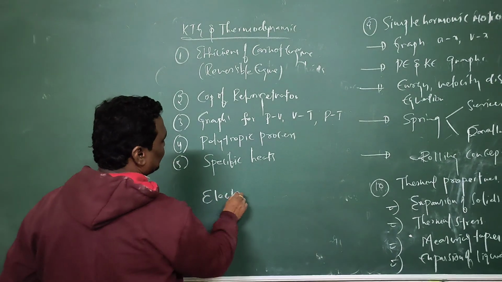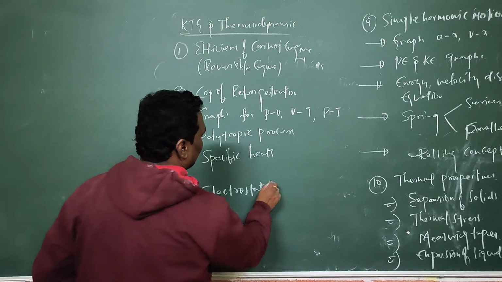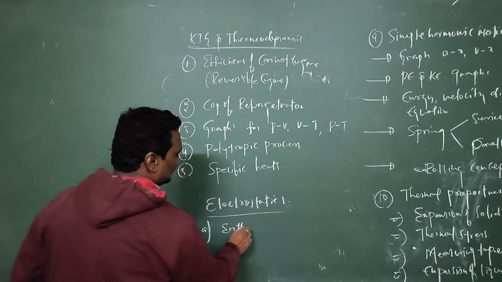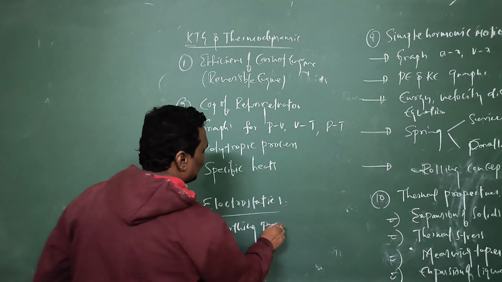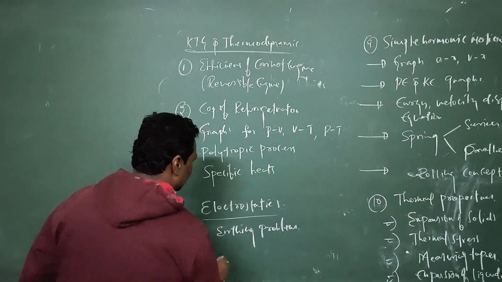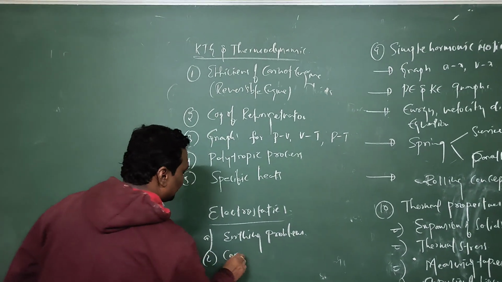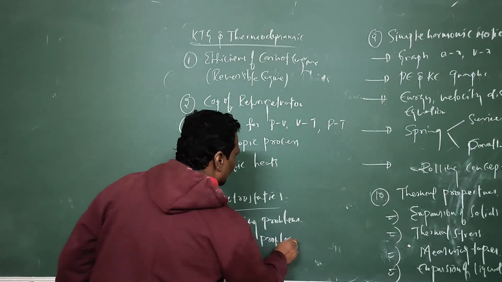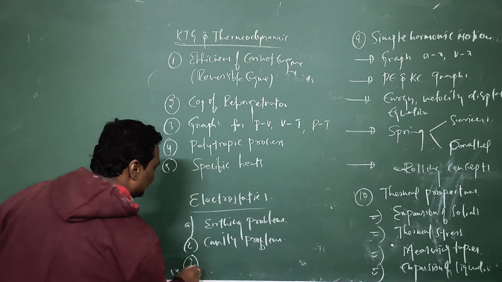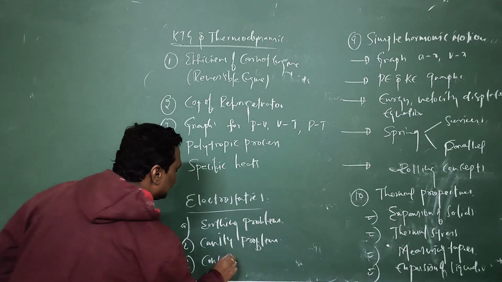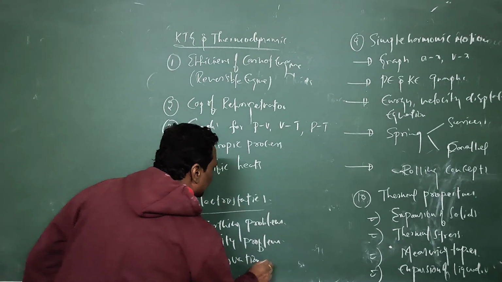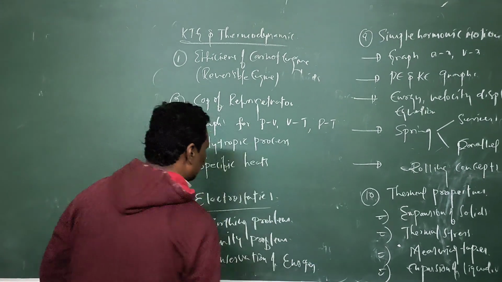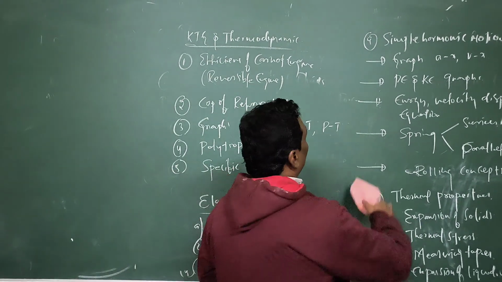Electrostatics is very important. In electrostatics, you can concentrate on earthing problems, and second one is cavity problems, and you can concentrate on conservation of energy, that is closest distance, conservation of energy.